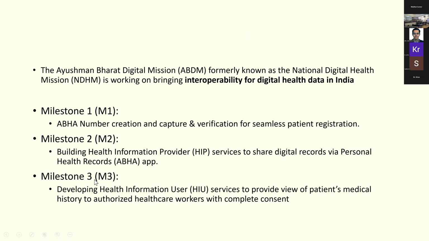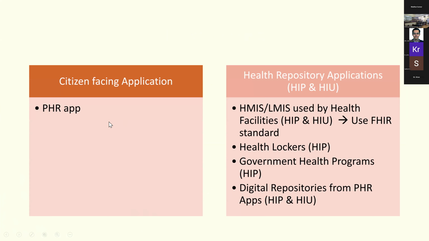It has 3 milestones. The first milestone is actually to create the patient numbers. The second milestone is to create a repository for the health information provider, and they should be able to share the digital record. And the third milestone is actually for the health information user to provide view of the patient's medical history. So they have 2 apps. They have a citizen-facing app, and they also have the health repository app.